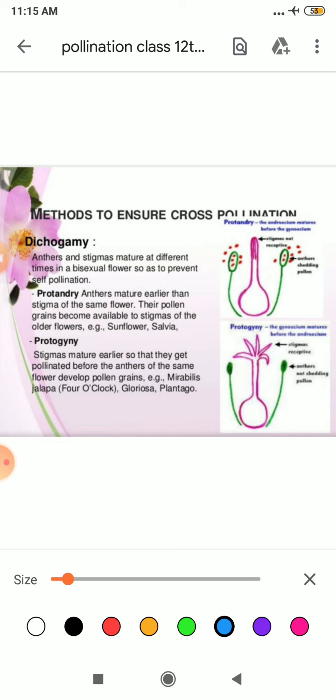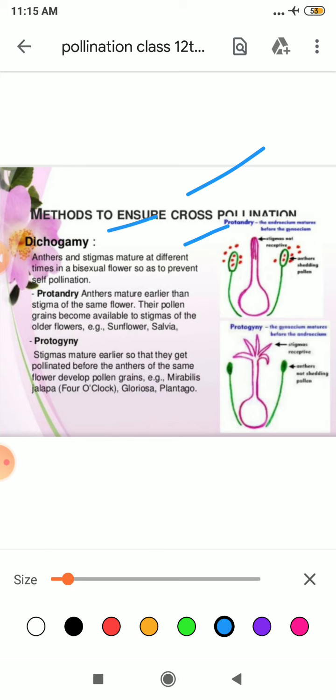So students, now we have studied different types of pollination and its agencies. Now it's time to study the methods which ensure cross pollination. One term is dichogamy. What is dichogamy? It means the anther and stigma mature at two different times in a bisexual flower. Bisexual flower means the flower contains both male and female parts, but still it undergoes cross pollination.